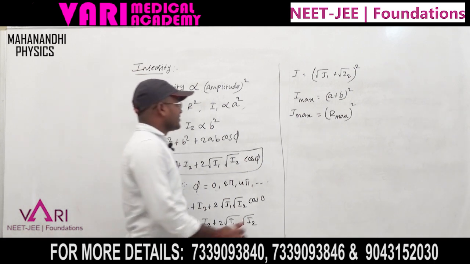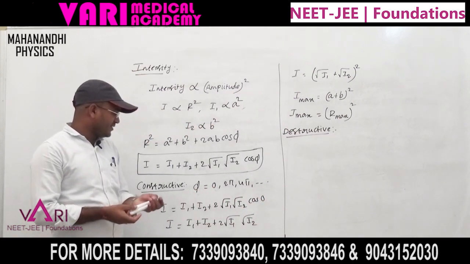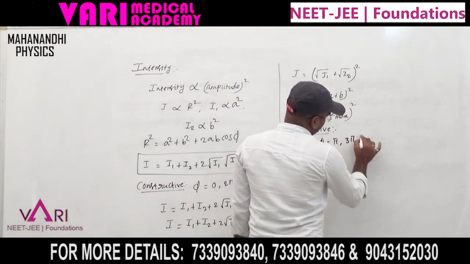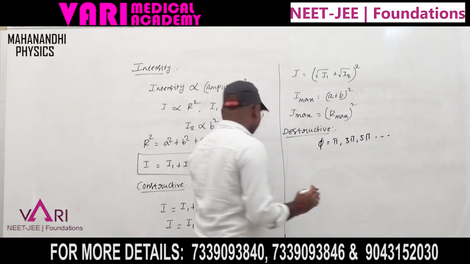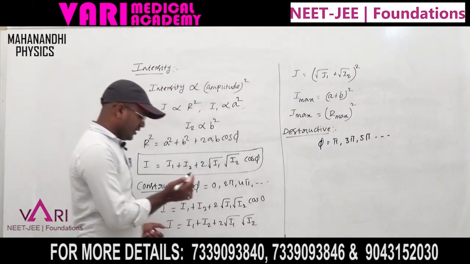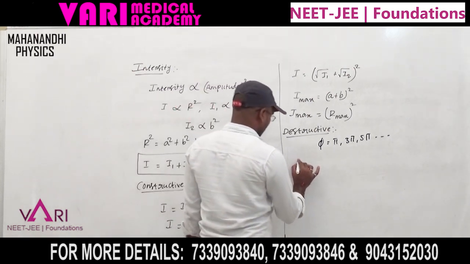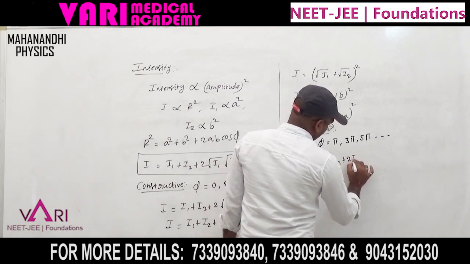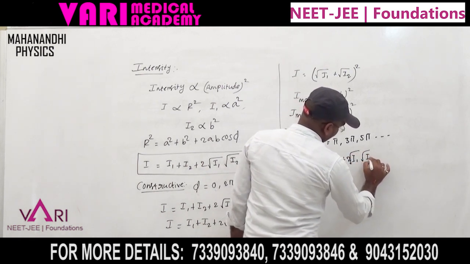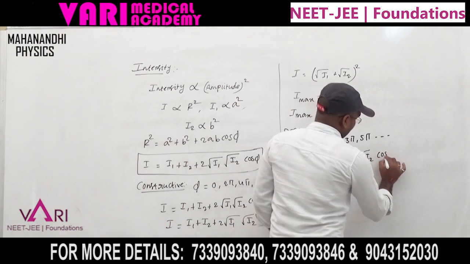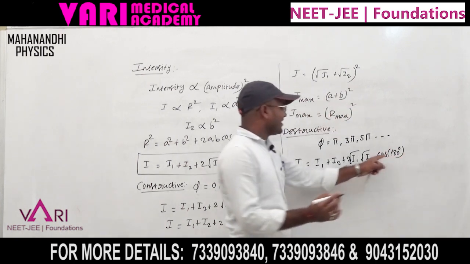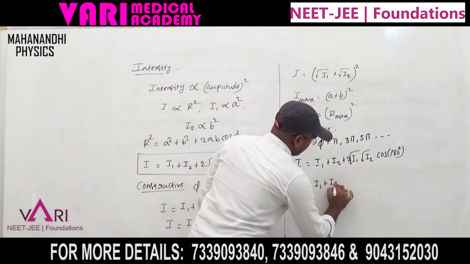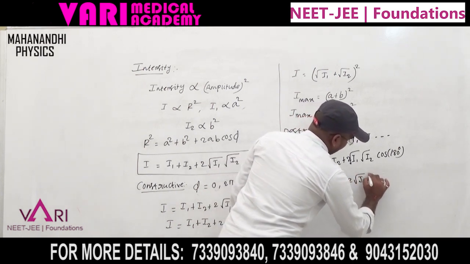Now the intensity for destructive interference. The phase angle is φ = π, 3π, 5π, and so on. The intensity formula is I = I1 + I2 + 2√I1 √I2 cos φ. Here φ is 180 degrees, and cos 180 is minus 1, so I = I1 + I2 − 2√I1 √I2.